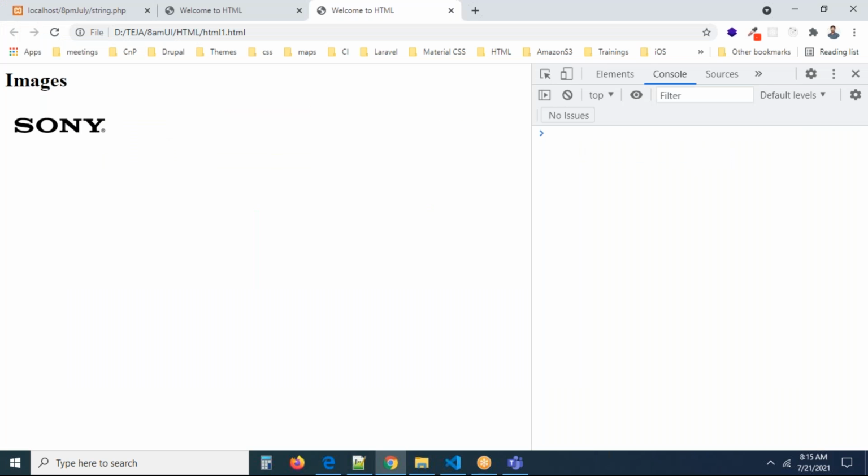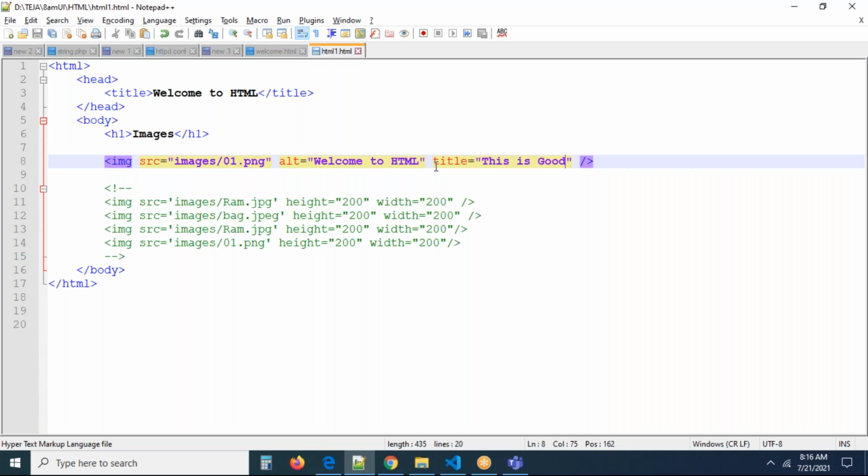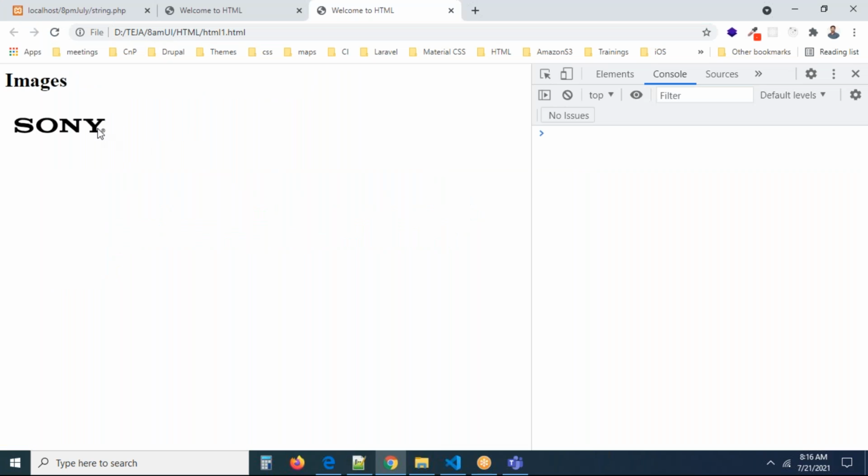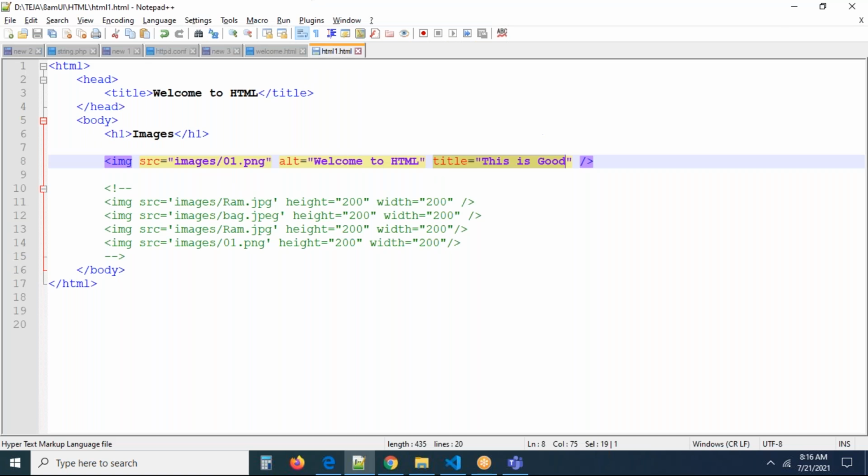Now you can see that attributes will define the behavior, but here it is not displaying anywhere. Hover, take the mouse and keep it on the image. Can you see a tooltip is coming under my mouse? "This is good." Can you see, guys? If I keep the mouse on the image, a tooltip comes just below the mouse pointer. So the title is going to come as a tooltip whenever you keep the mouse on the image.